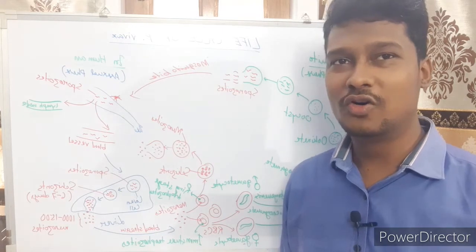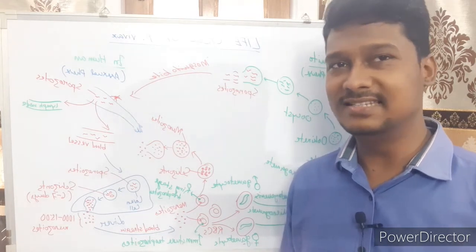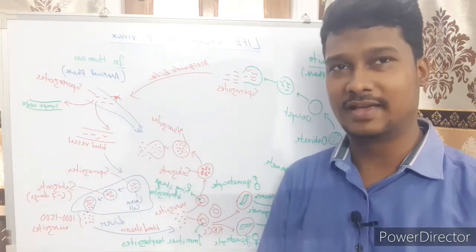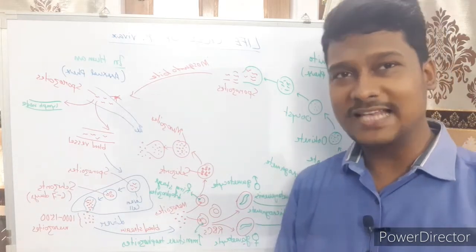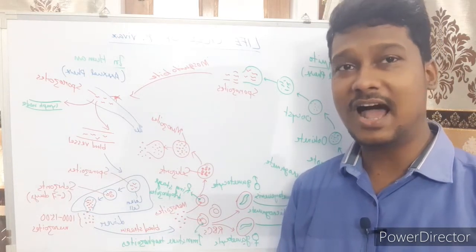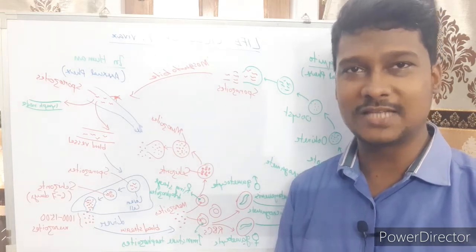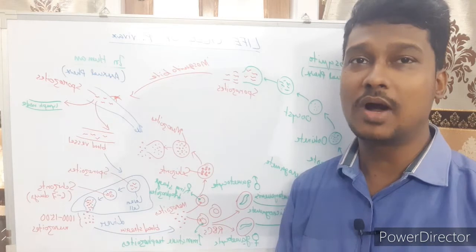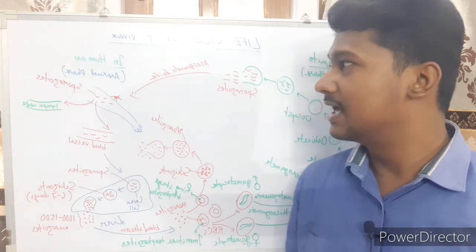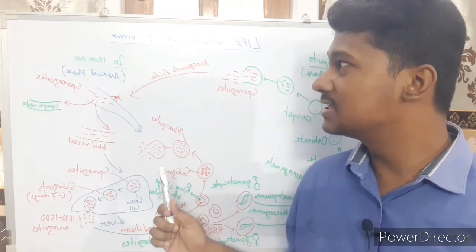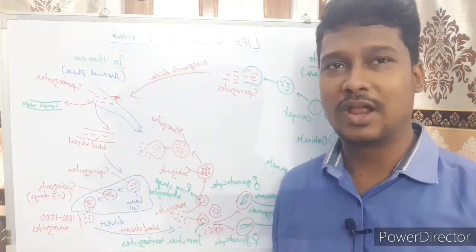We all know that malaria is a disease which is caused by Plasmodium vivax. Not only Plasmodium vivax can cause malaria, there are other such parasites like Plasmodium ovale, Plasmodium malariae, Plasmodium falciparum that can also cause what? Malaria. Okay, here I'll be discussing only the life cycle of Plasmodium vivax.